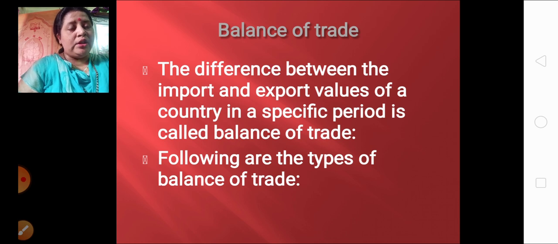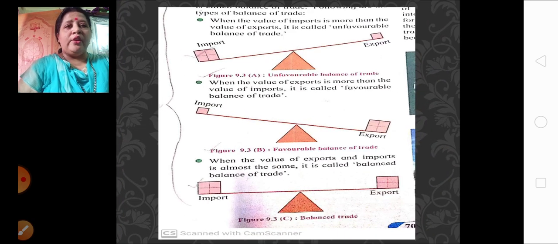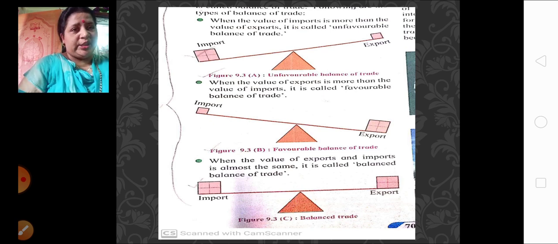We have also learned about the types of balance of trade. What are the types we have learned? Unfavorable balance of trade: the value of import is more than the value of export. Favorable balance of trade: when the value of import is lesser than the value of export.